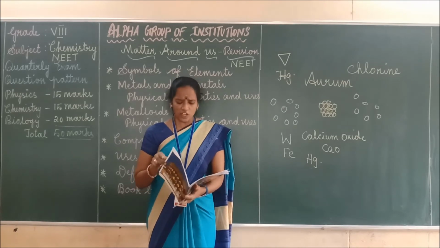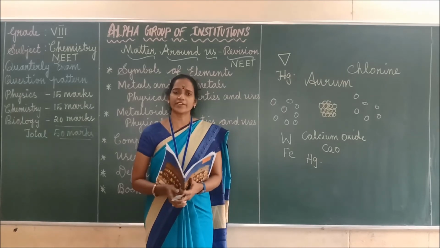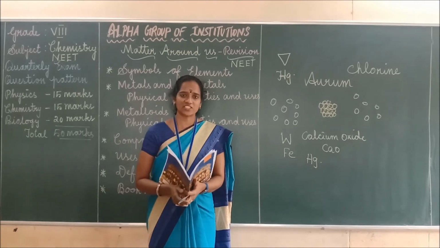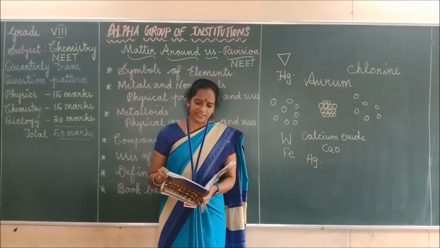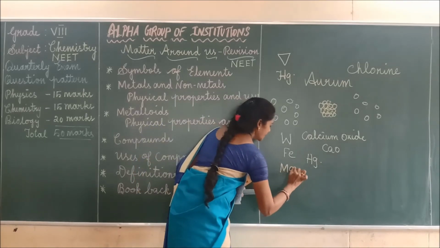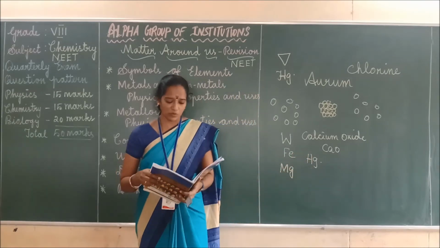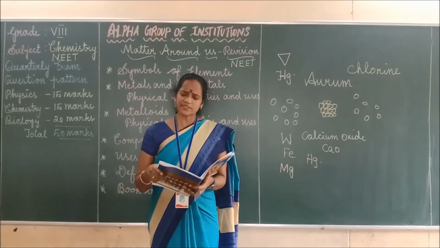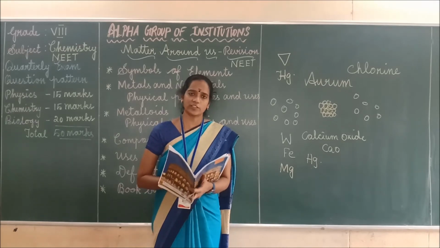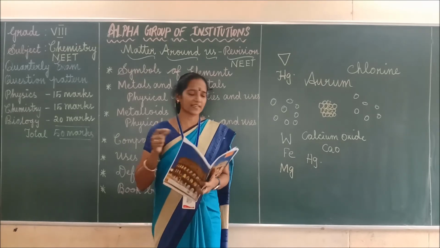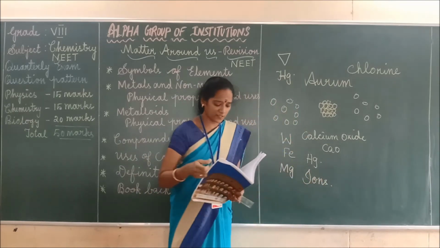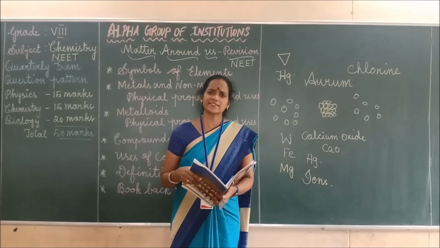Next one, the common name of calcium sulfate is nothing but gypsum. Okay, gypsum is the common name of calcium sulfate. Next, what is the symbol of magnesium? The symbol of magnesium is Mg. Okay. Next, atoms and group of atoms having a positive or negative charge are called dash. It is nothing but ions. I-O-N-S, ions.